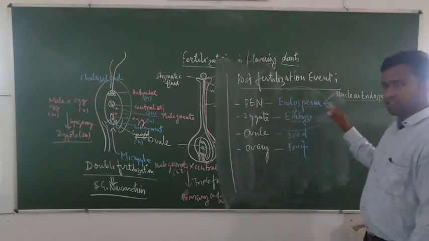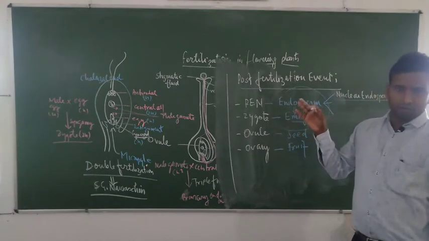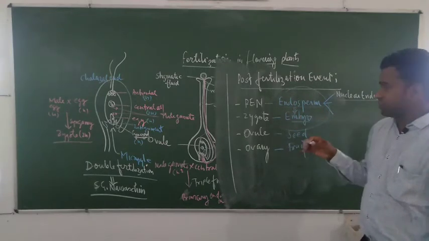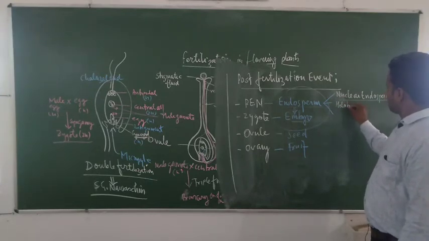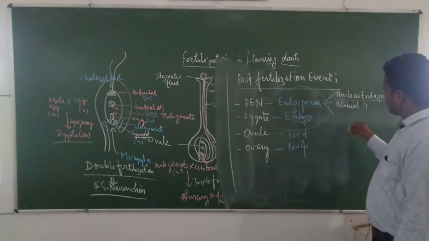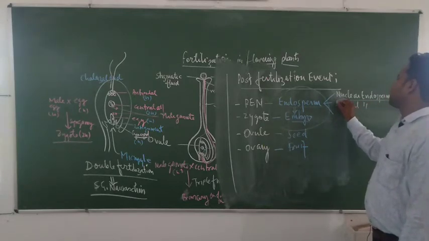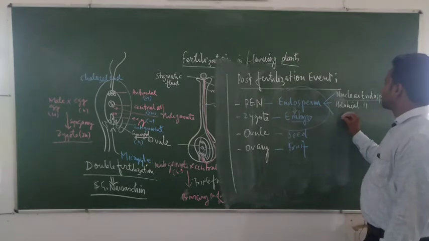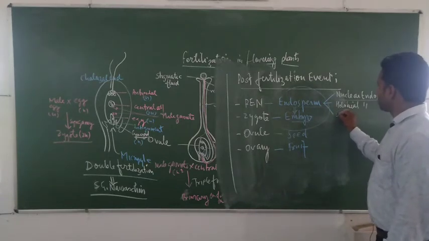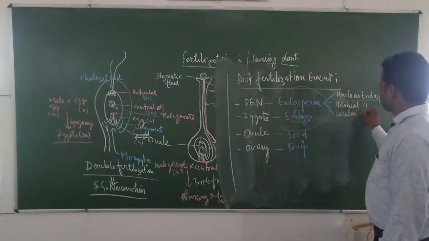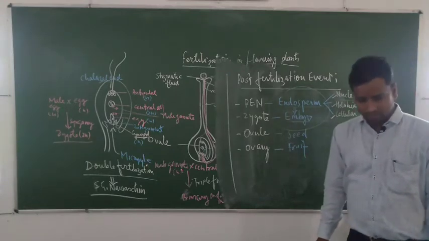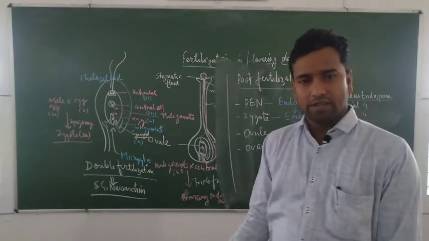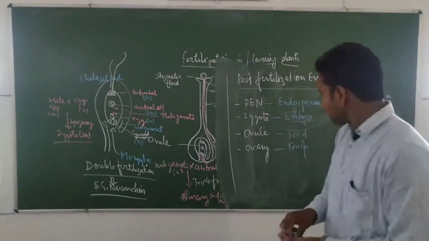You may study further if you prepare for the NEET examination. Second is helobial endosperm, and third is cellular endosperm. Nuclear, helobial and cellular endosperm, this we will study in next classes.